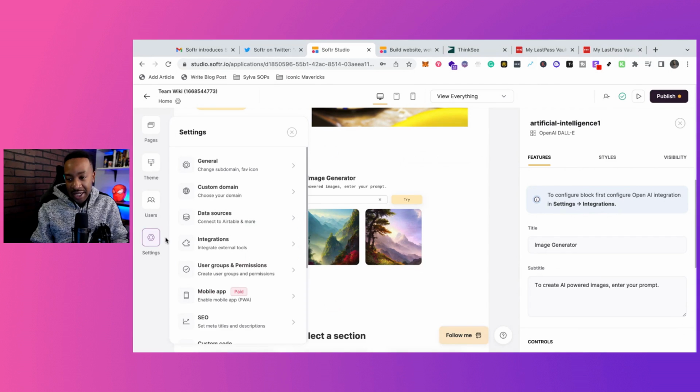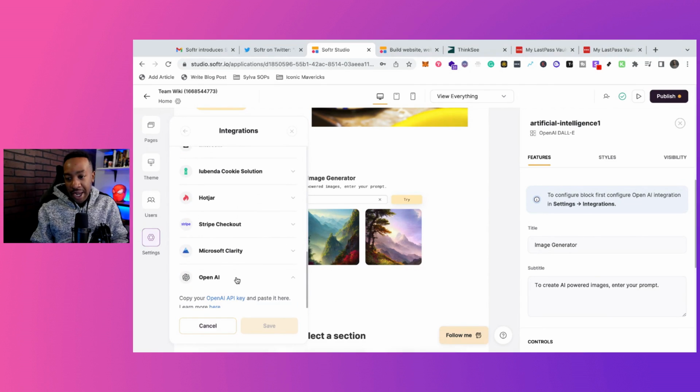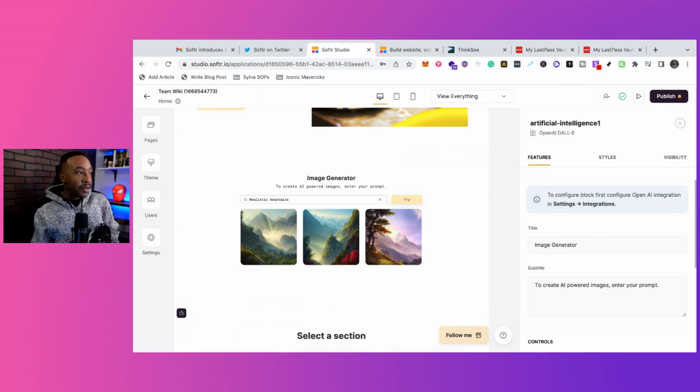And so now I can go into the settings and integrations to configure the AI block right there. I can go into settings, integrations, and then I can scroll down to OpenAI, and then copy your OpenAI API key and paste it here. This is really good because then it will connect to my account. I'm almost 100% sure you want to do that because then it's going to give you options for the tokens, right? When people are generating these things, it will be connected to your credit card. I'm almost positive that that's what it is. Makes sense, especially if people are generating all of these things. It can get kind of expensive if Softr did all those things. That might be the thing.